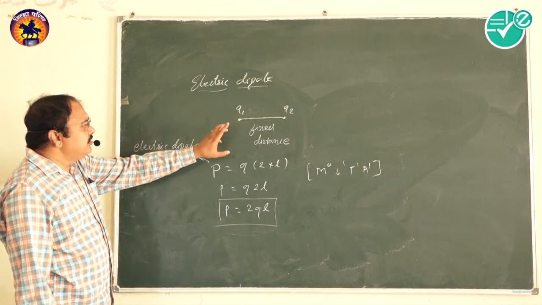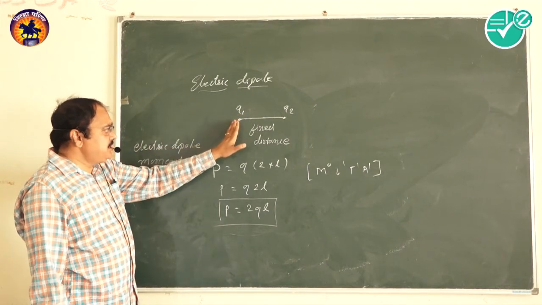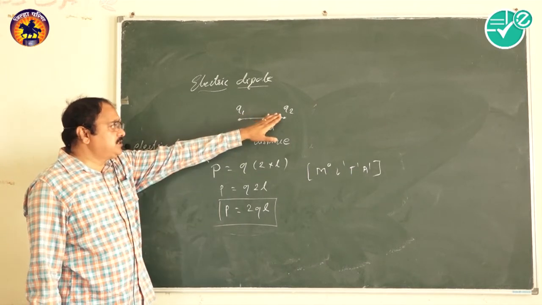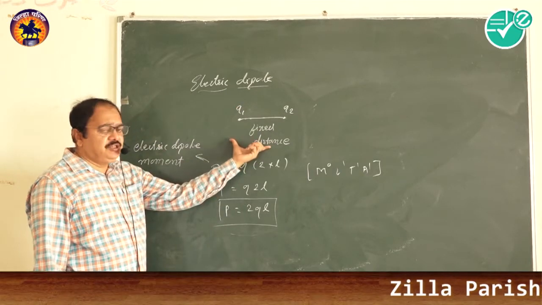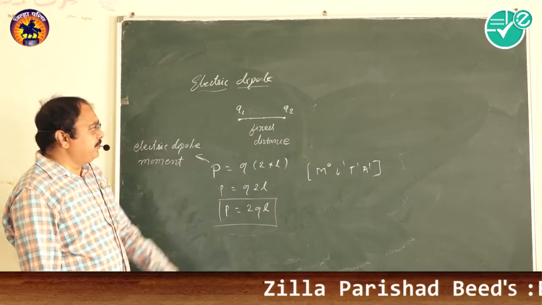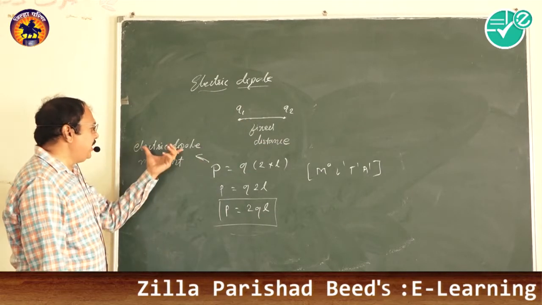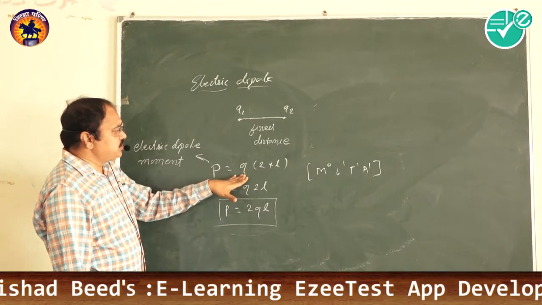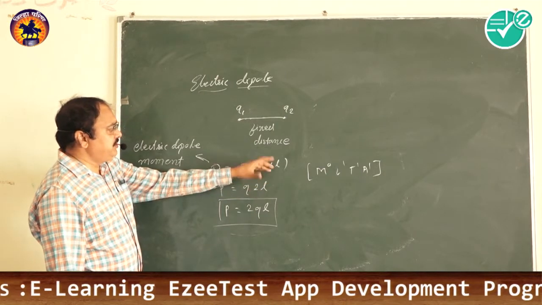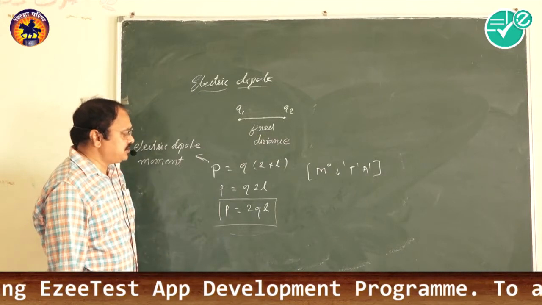An electric dipole is the system of two charges, equal and opposite, separated at a finite or fixed distance. And the electric dipole moment is the product of the magnitude of the charge and the distance between the two charges.